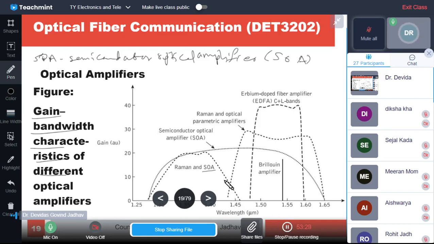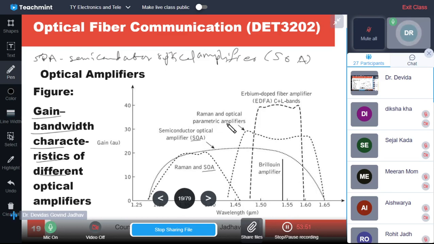Then there are semiconductor optical amplifiers, SOAs, which can have this very wide bandwidth. They range all together from 1.3 or 1.28 to 1.65, a very large bandwidth is offered.